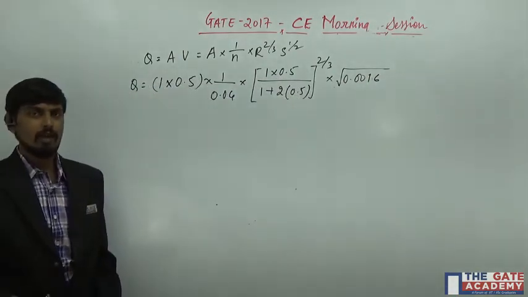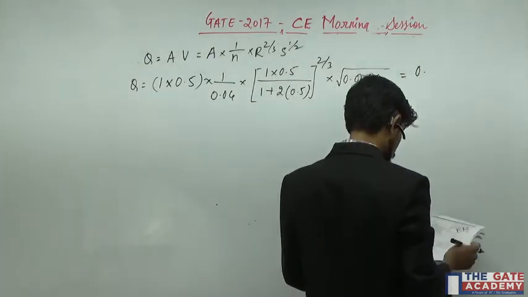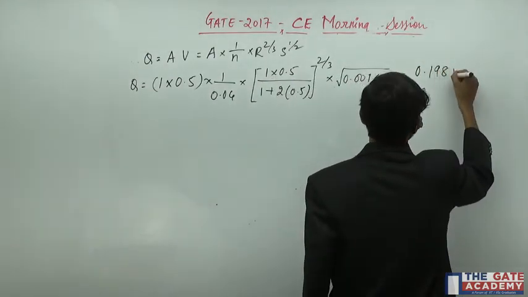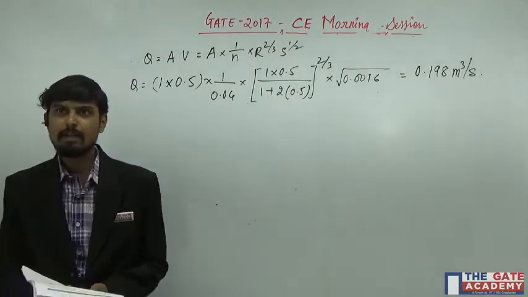If you solve this, you will get the Q value. My obtained Q value is 0.198 meter cube per second.